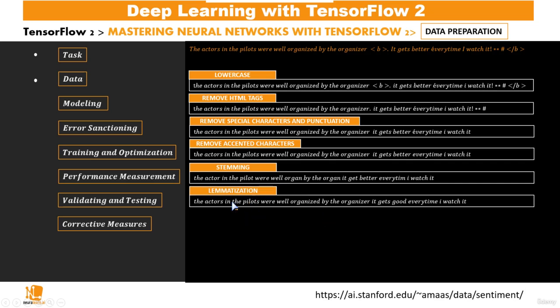The other method which is really used in practice is lemmatization. With lemmatization, you'll see that organized and organizer remain intact, and then we have better, which turns into good. So unlike stemming, which is a brute way of bringing words to their original forms, with lemmatization the context and the meaning of each word is taken into consideration.